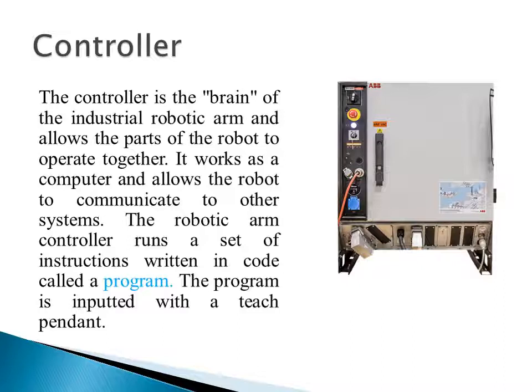You use these codes to control things. The controller will access this program, written by the operator or programmer, and these instructions should be followed by the controller to control the motion of the robot.